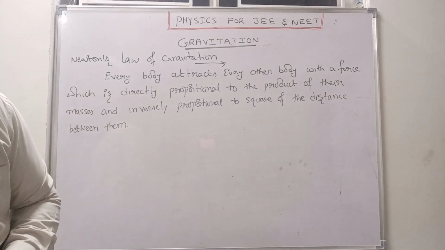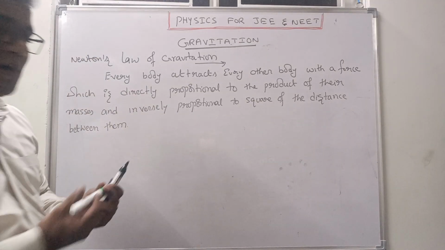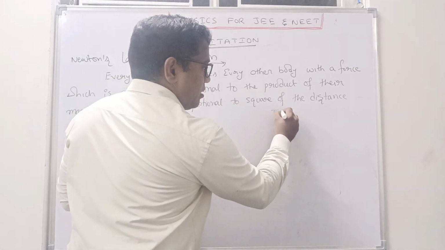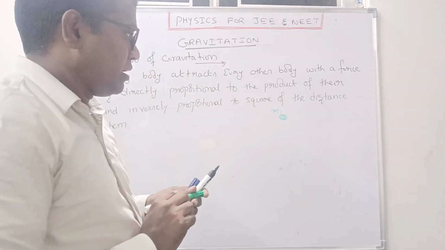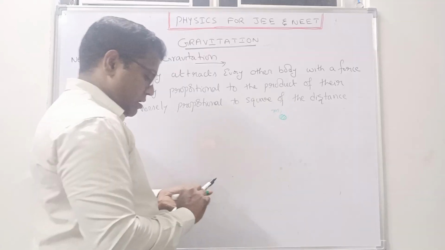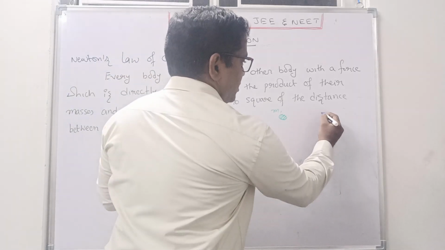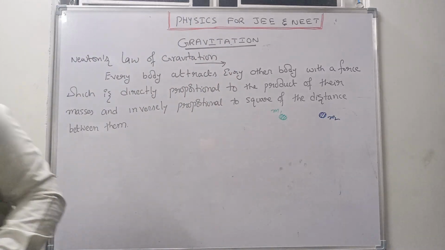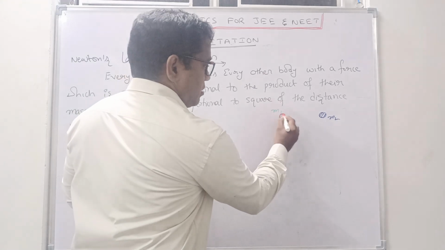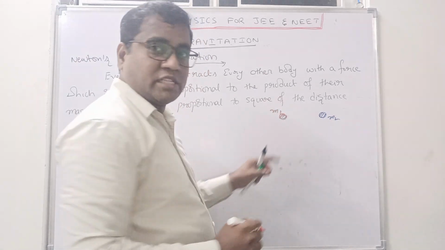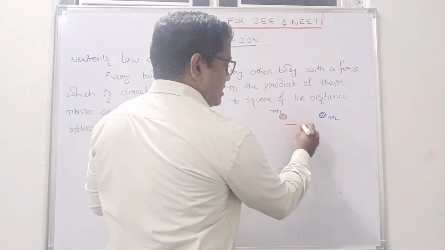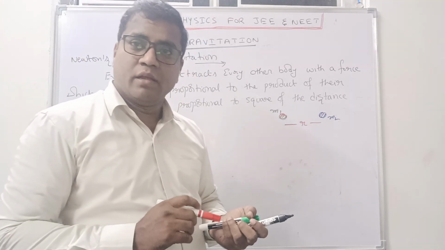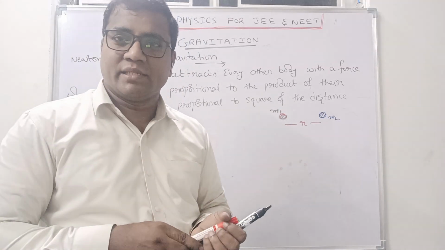See now here we will see. For example, here two masses are there. This one is M1, I hope it is visible, right? And here one more is there. This one is M2. This one is m1, and this one is m2. The distance I will write as r. r is the distance. That means here two masses are separated by a distance r.